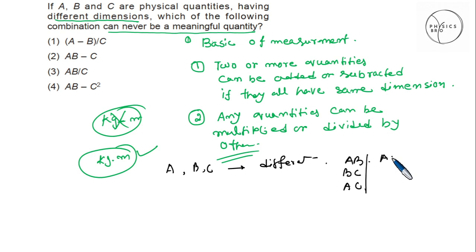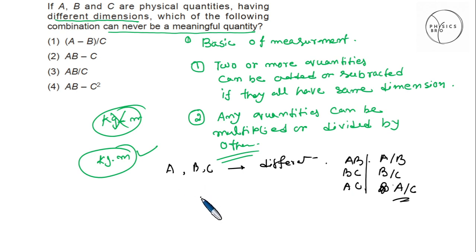A by B is possible, B by C is possible, and A by C is also possible. So multiplication and division are possible.